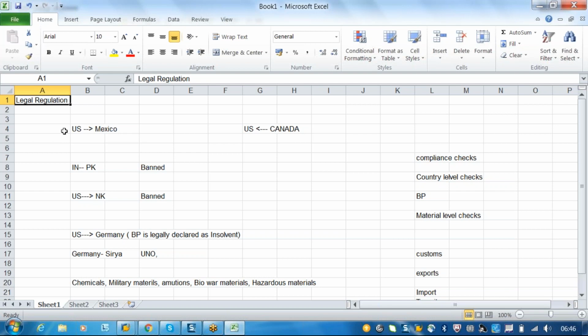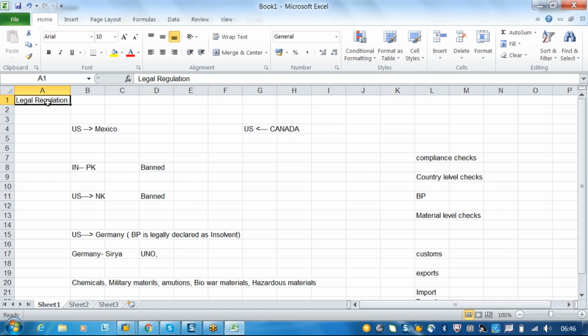So this is the significance of the legal regulation, it is similar to your pricing in your SD or MM module. So what are the checks? For example, country level checks. If US is selling a material to North Korea, at the legal regulation we will be adding a code for when US is selling a material to North Korea.